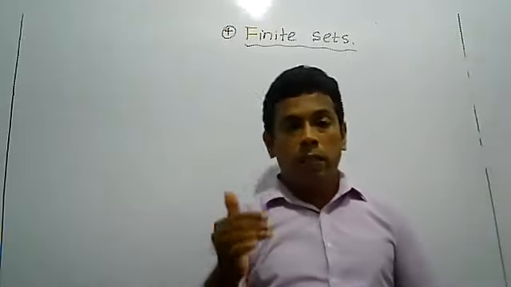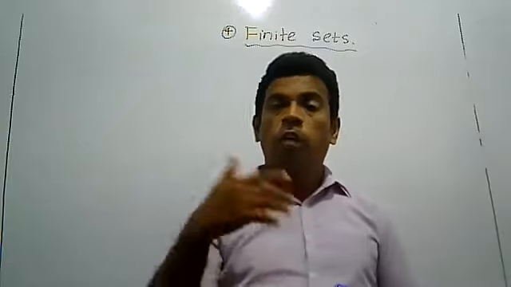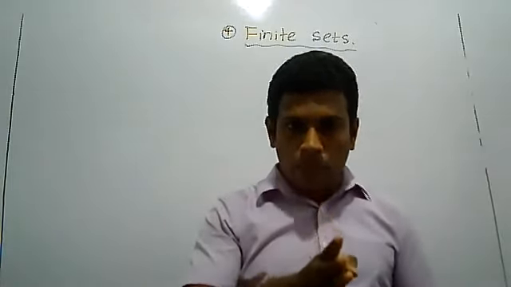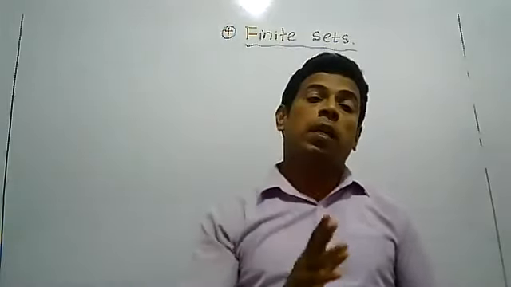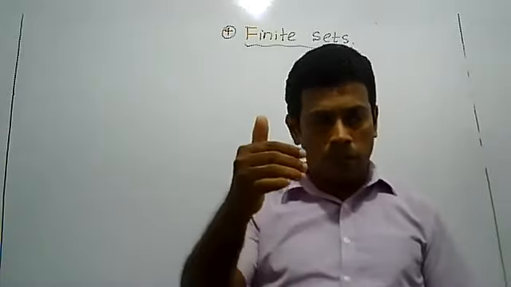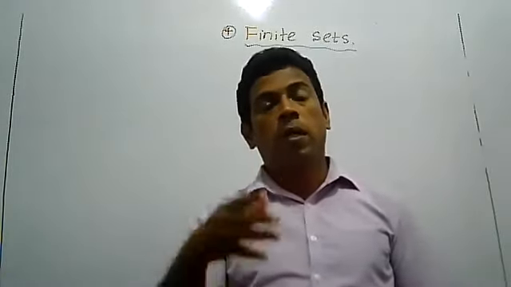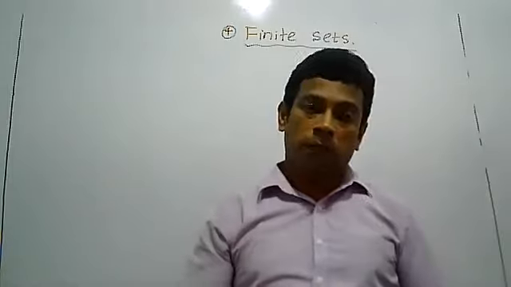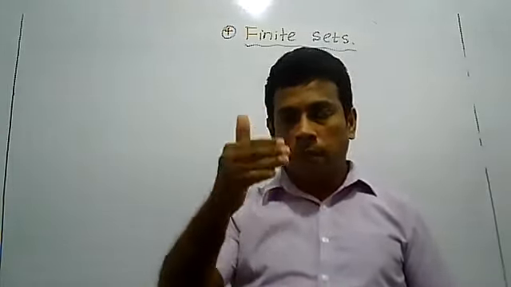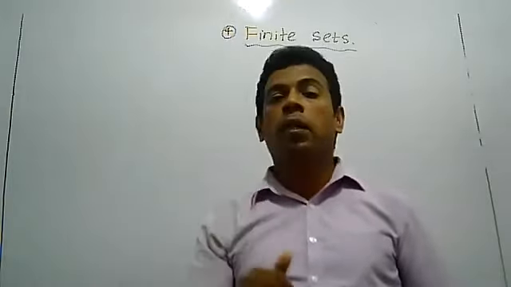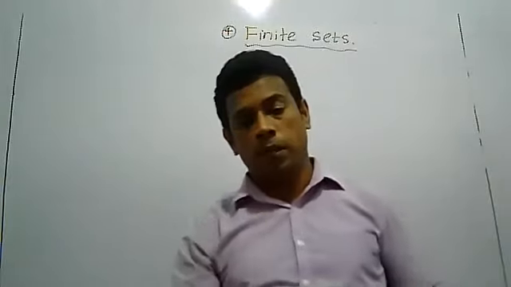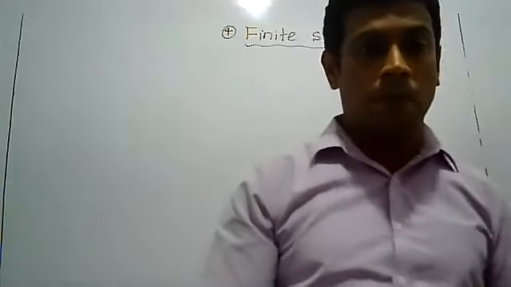We know that that is a set, but that is infinite. So finite means countable number of elements, infinite means uncountable number of elements. But both are sets. Sometimes students think that even numbers and odd numbers are not the same. They are the same, but the difference is between the number of elements being limited and not limited, countable and uncountable, that means finite and infinite.